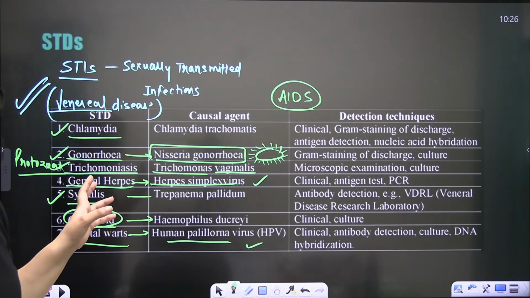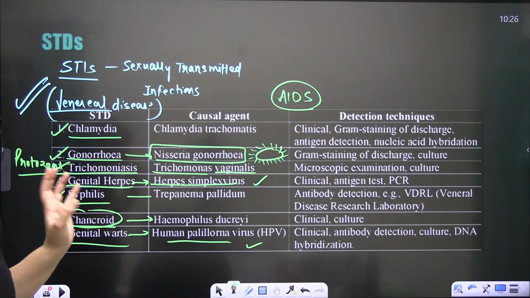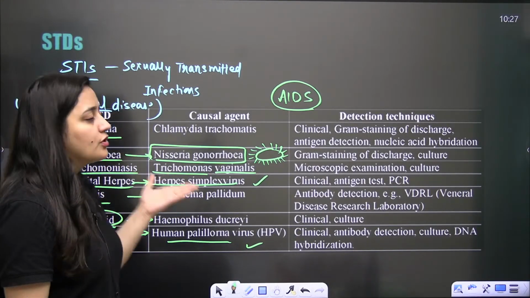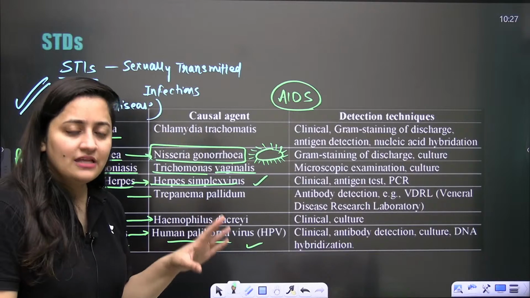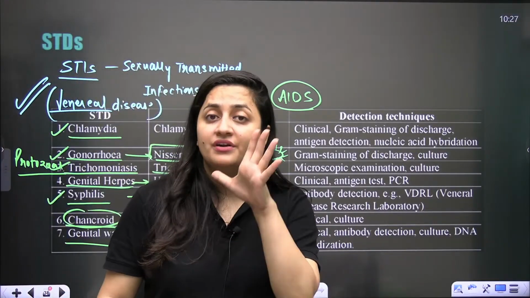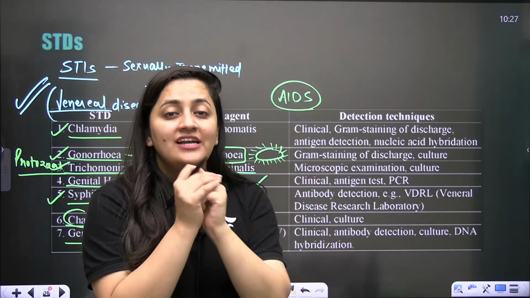The question can come from the causative agent. They can ask you whether it is bacterial or viral, and even the name can be asked. So as I said, syphilis is very important, Treponema pallidum, and Neisseria gonorrhoeae causes gonorrhea.